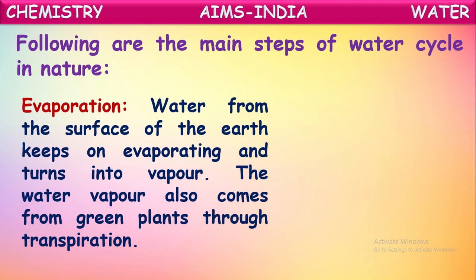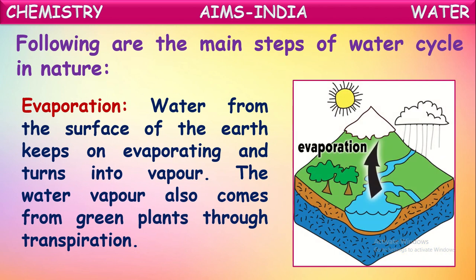One among them is evaporation. Water from the surface of the earth keeps on evaporating and turns into vapor. The water vapor also comes from green plants through transpiration. Yes, so this is one of the processes involved in the water cycle. What is meant by evaporation? The conversion of a liquid into gaseous state is called evaporation. So here water from the surface of the earth, from different water bodies like lakes, rivers, ponds, oceans, will be continuously converting into gaseous form, that is vapor form, that we call evaporation.